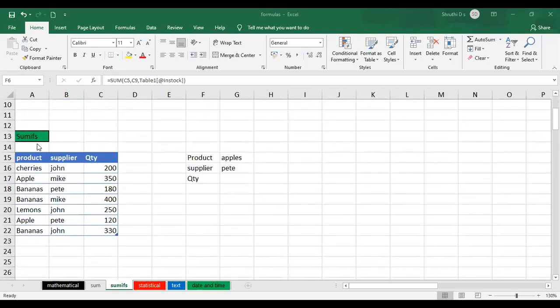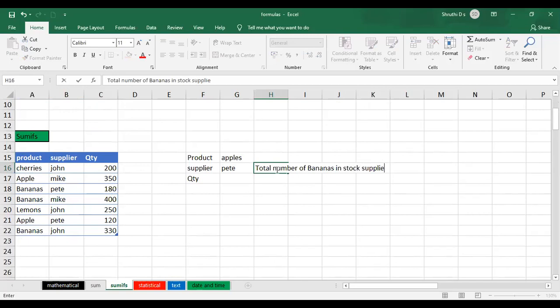In SUMIFS, I want to check the total number of bananas in stock supplied by John. So as you can observe, there are 2 criteria: bananas in stock supplied by John.